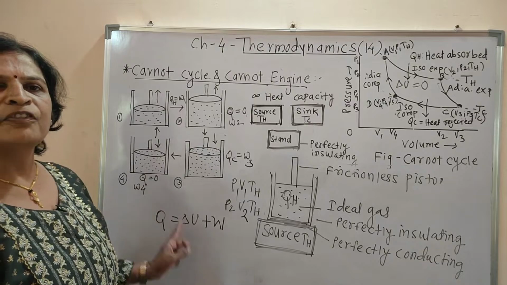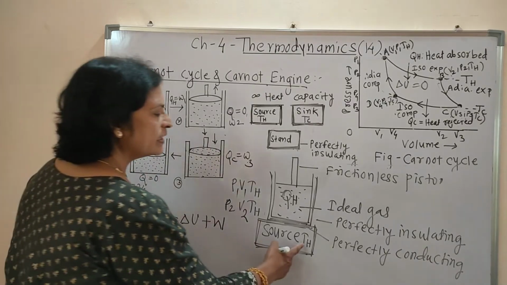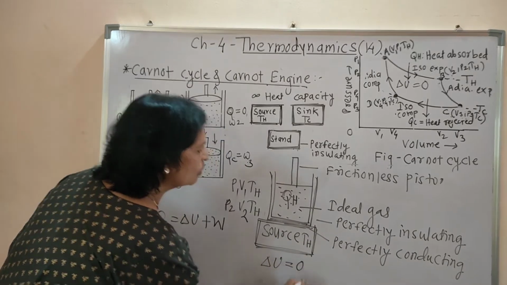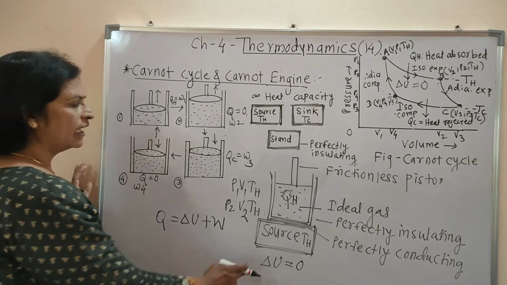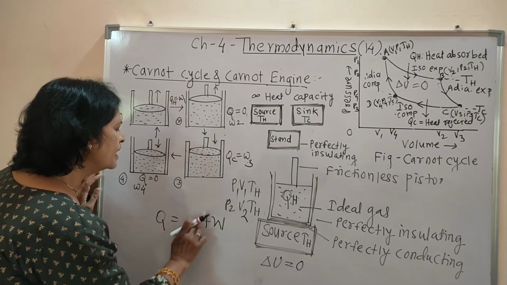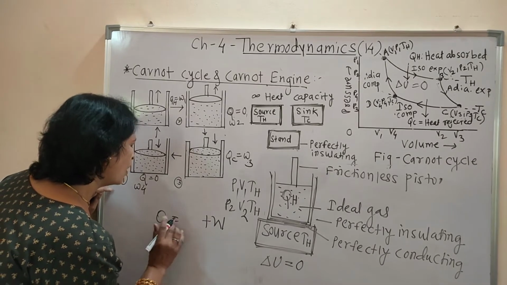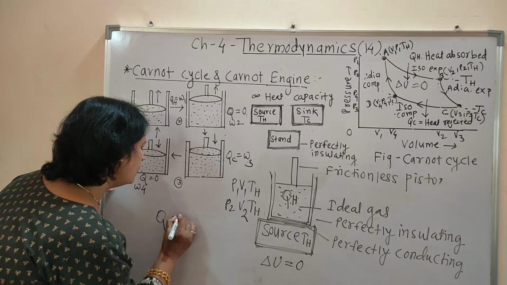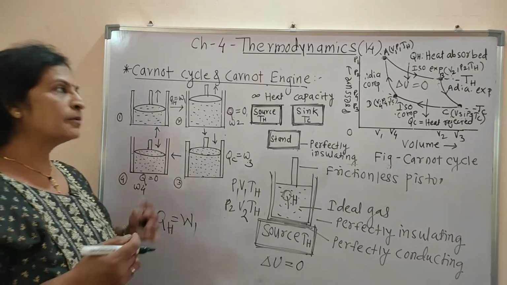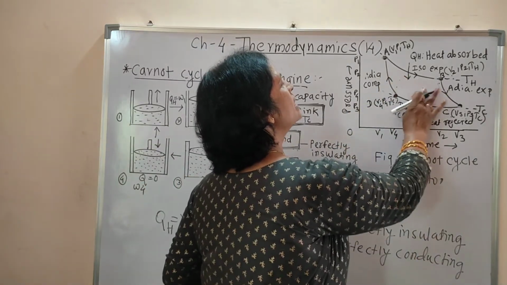Now we have to apply the first law of thermodynamics for this process. At constant temperature, the change in internal energy is always equal to 0, because we know that internal energy depends on temperature. This means Q is equal to W. If QH is the heat absorbed and we consider the work done as W1, then heat absorbed QH is equal to W1 in this case.